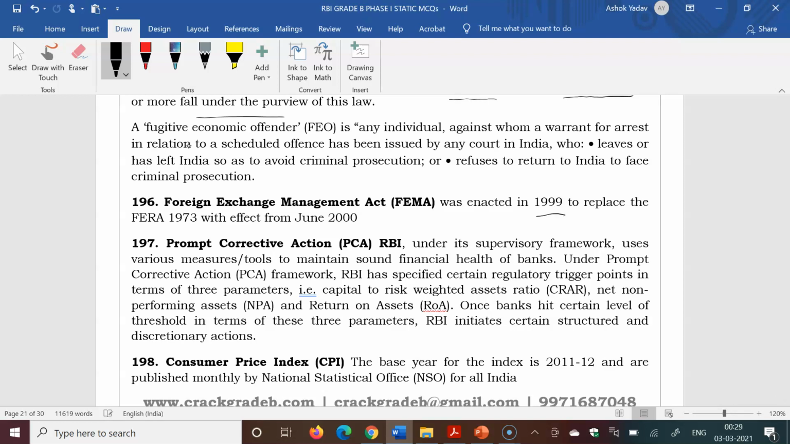FEMA was enacted in 1999 to replace the FERA with effect from June 2000. It was started in 2000. So, Foreign Exchange Management Act.